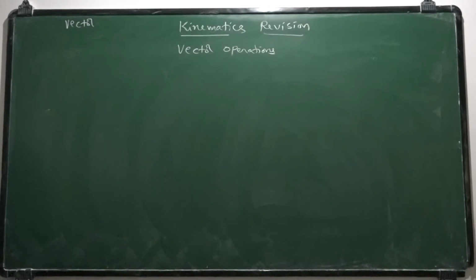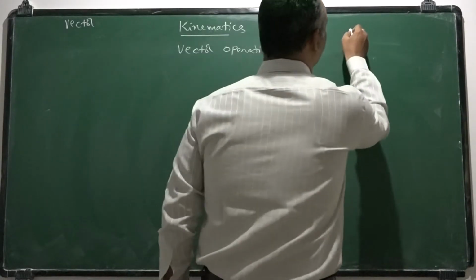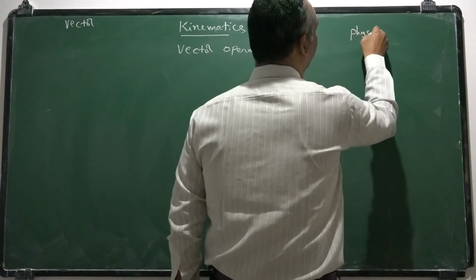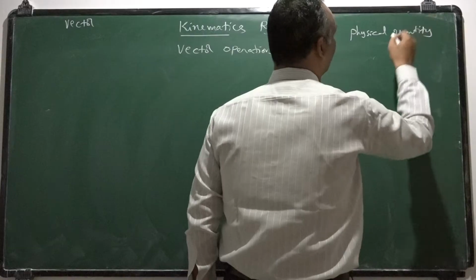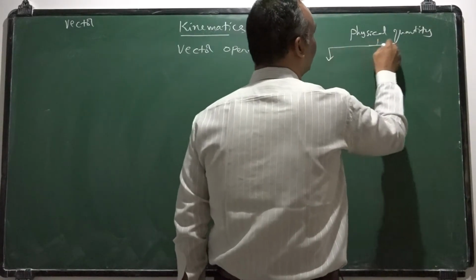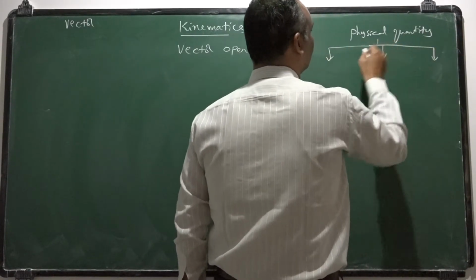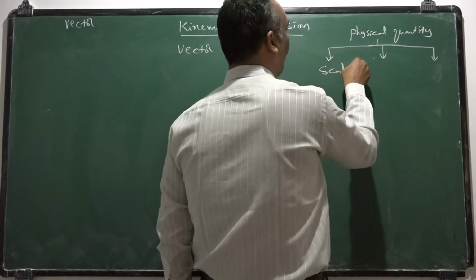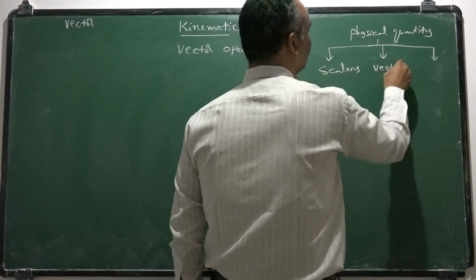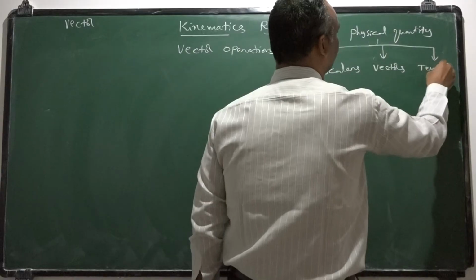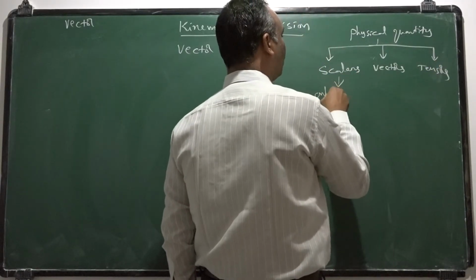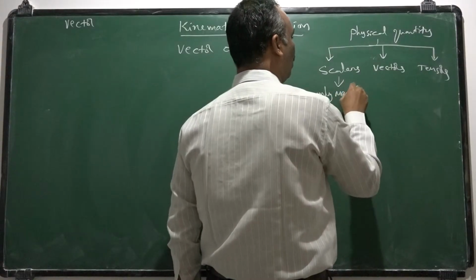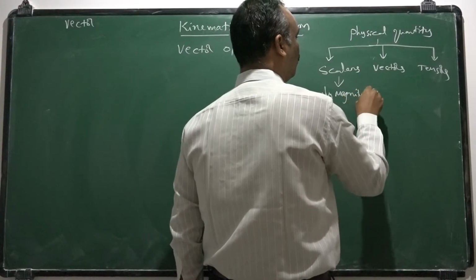is a physical quantity. We know that physical quantity is one which is a measurable quantity, which is divided into three categories: scalars, vectors, and tensors. Scalars are the physical quantities having only magnitude. Only magnitude.